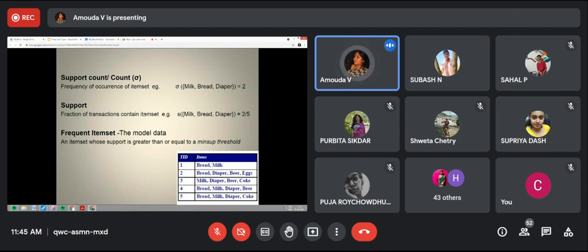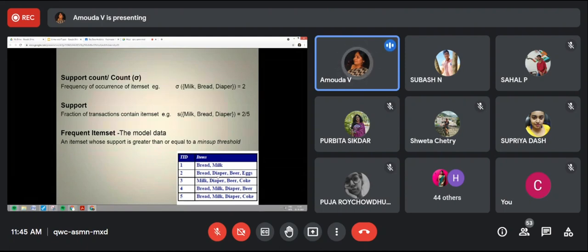In the whole set of transactions, how many times do these 3 items occur? Milk, bread, diaper is taken as an example. These 3 items are occurring in different transactions. That we call occurrence, frequently occurring together.